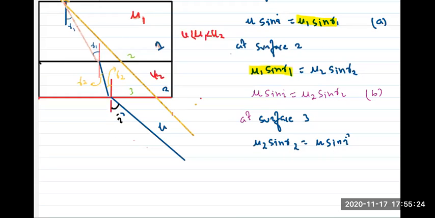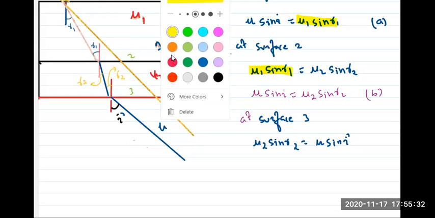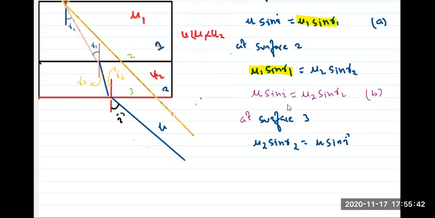Now think about it. So this is mu2 sine R2, mu2 sine R2.